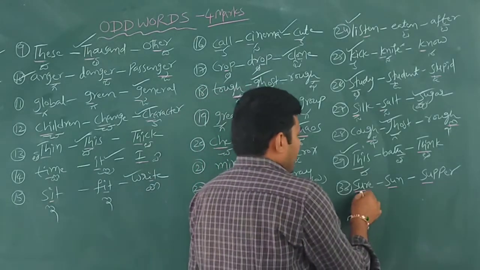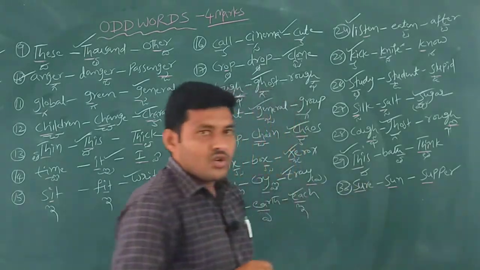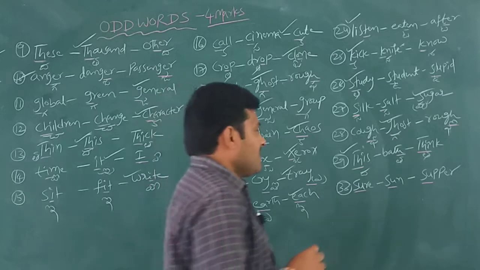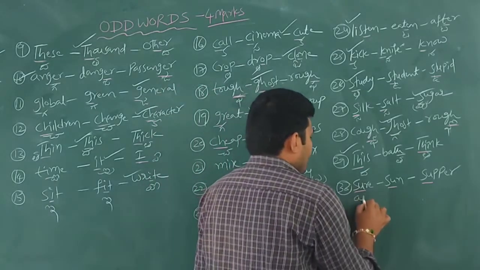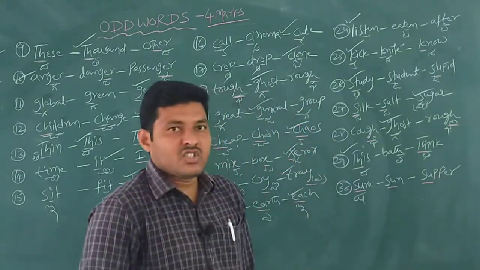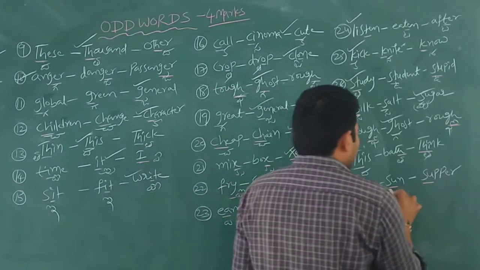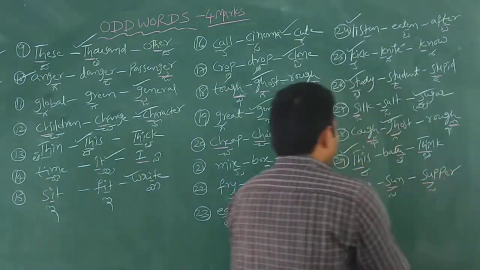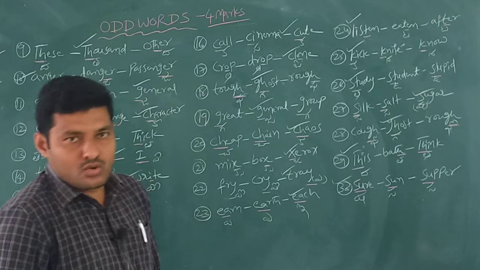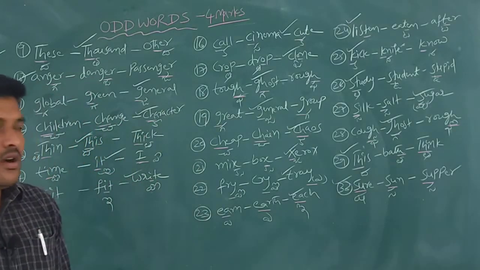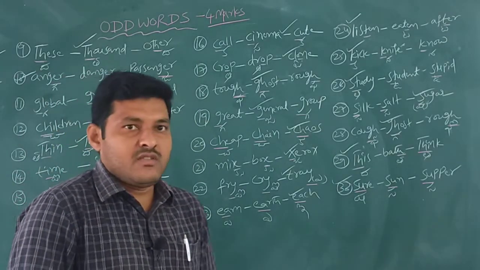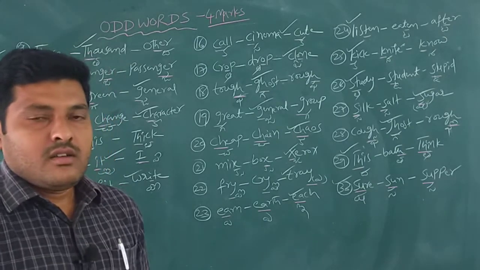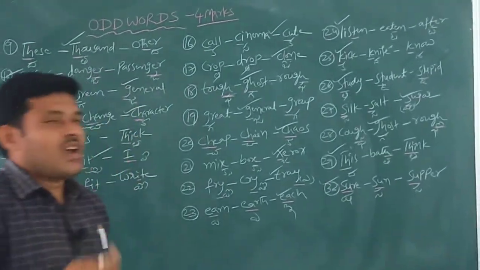And the last example is sure, sun, supper. Sure has S as sha, sun sa, supper sa. So our answer is sure.